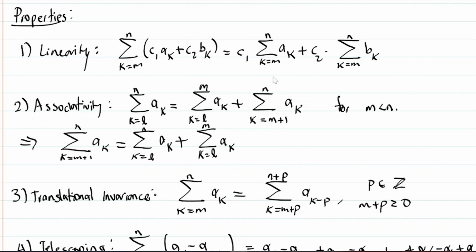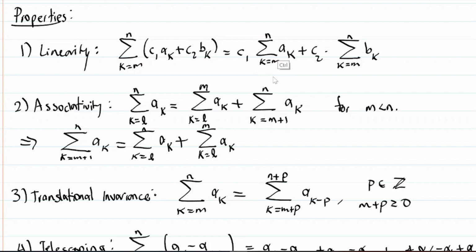So linearity, okay? Hopefully you should know what a linear combination is, but linearity applies as follows. You can factor out a constant and split a sum. Crucially, this constant doesn't have to be a constant in the sense that it has to be 2, 3, or 1/2. It just has to be constant relative to the index of summation. So even it could be n, for example. We could factor out an n, and even though you see an n here, that's a fixed number relative to the index of summation.